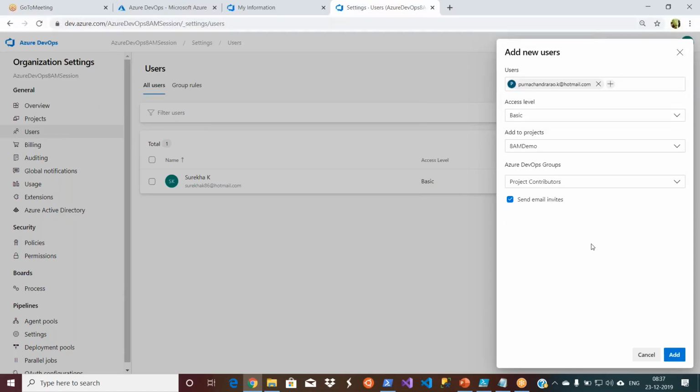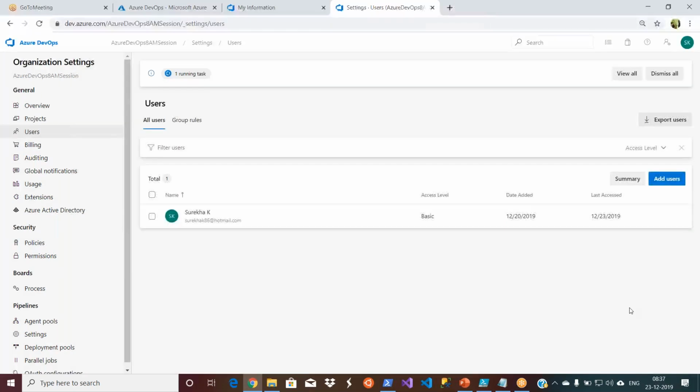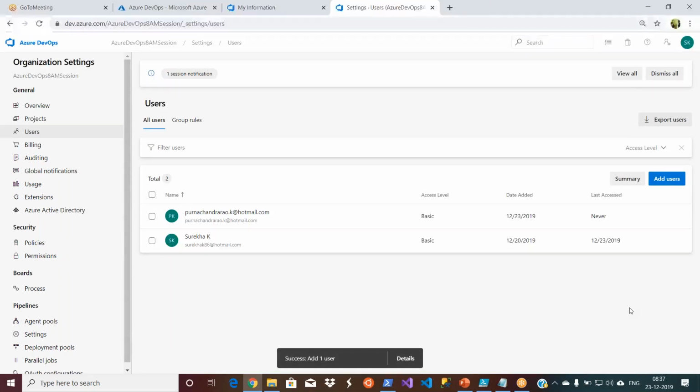If it is your organization, then you can give whatever valid email ID you have for your organization. That user should have a subscription. Otherwise, he cannot make contributions, right?